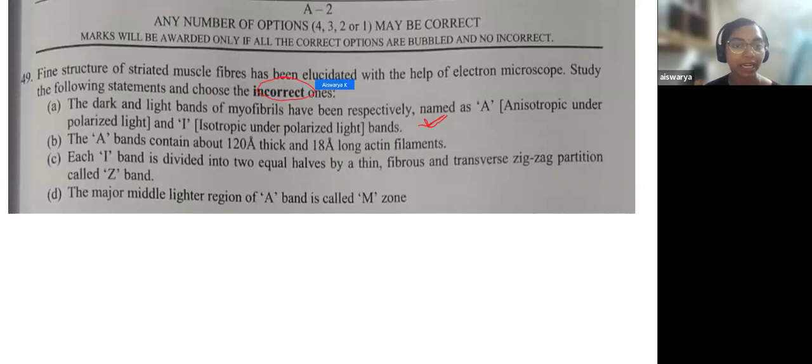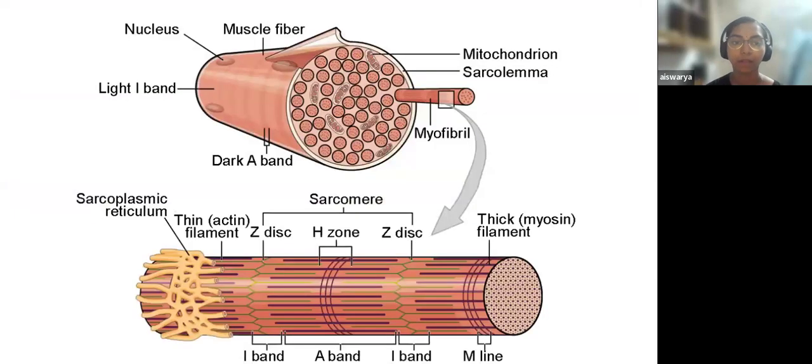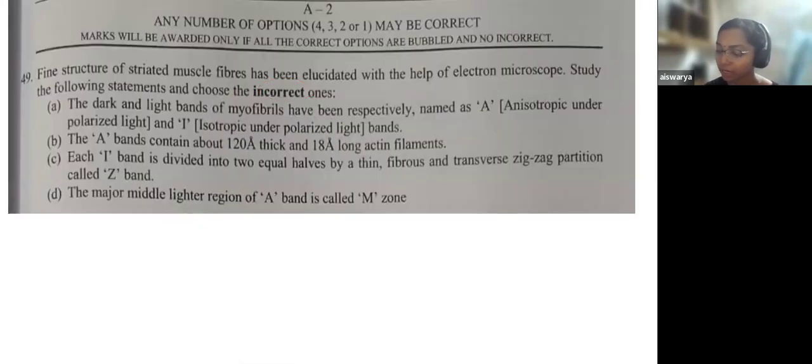The second one: A band contains about 120 angstrom thick and 18 angstrom long actin fibers. See here it is said A band contains thick actin filament. What did we say here? Actin filament is thin. So this one is wrong. This statement is wrong because actin filament is the thin filament. Thick means it should be myosin.